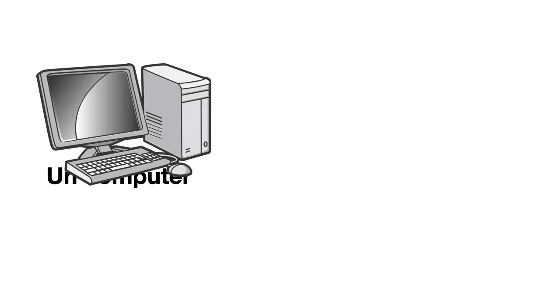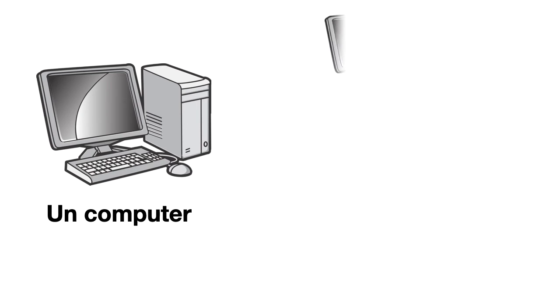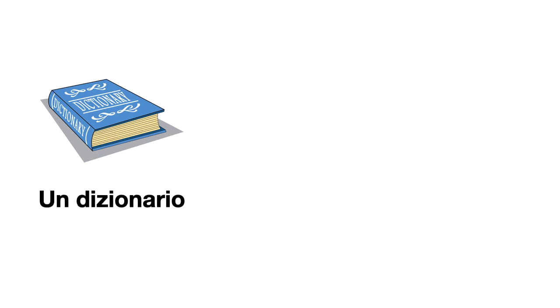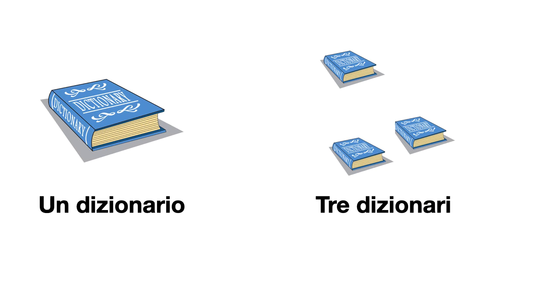Computer, vero? Un computer. Contiamo. Let's count. Uno, due. What's the plural of computer? Due computer, right? It does not change. Words that end in a consonant do not change in the plural. Cos'è questo? Un dizionario. Contiamo. Uno, due, tre. Plurale di dizionario. Dizionari, right? O goes to I, so tre dizionari, 3 dictionaries.